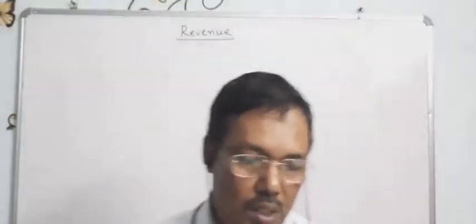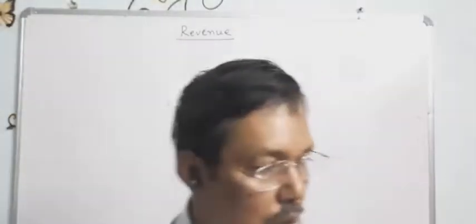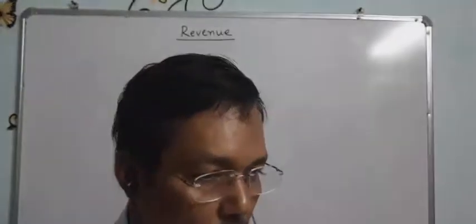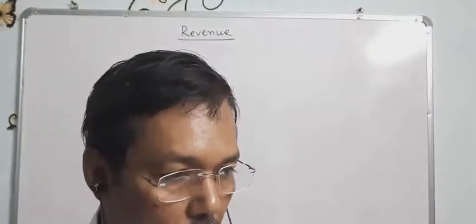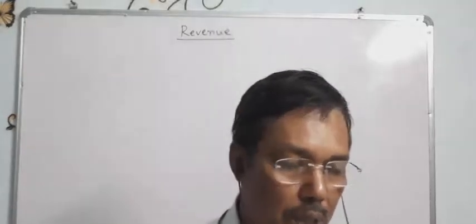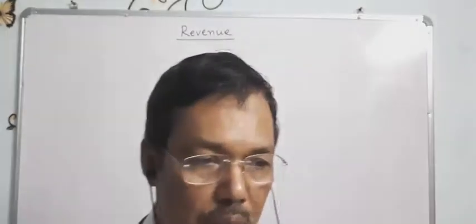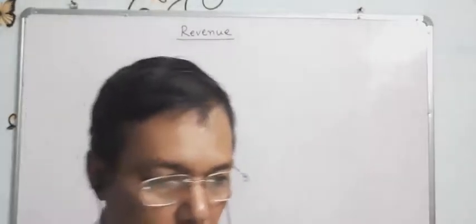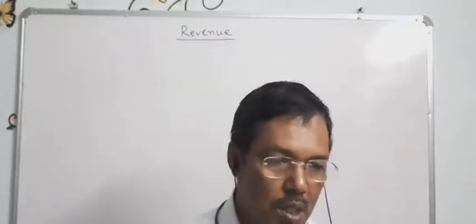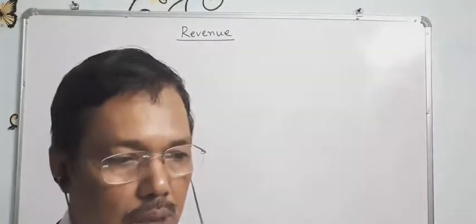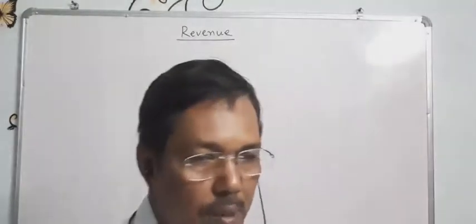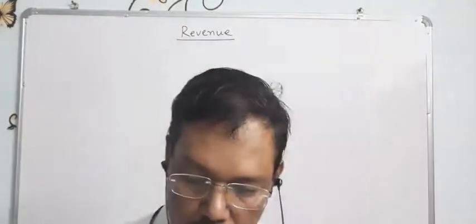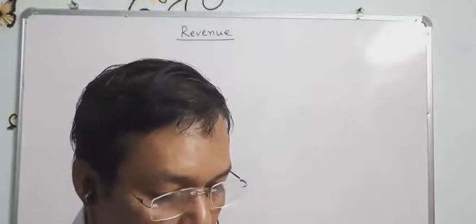Today we'll start the new chapter, that is revenue. Last period I was discussing cost. I think you must be clear about the meaning of cost, total fixed cost, total variable cost, average fixed cost, average variable cost, marginal cost and average cost, as well as explicit cost and implicit cost. Today we'll start revenue.